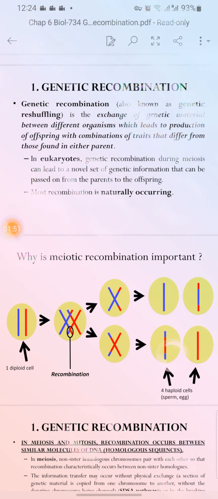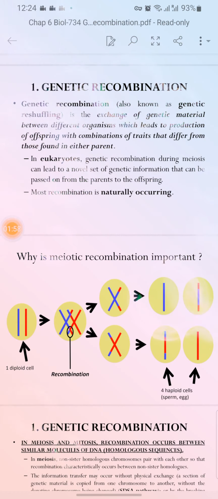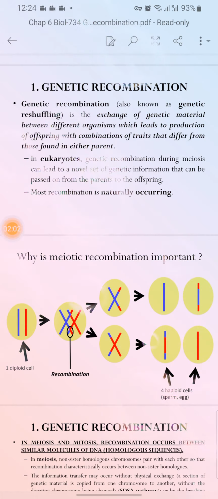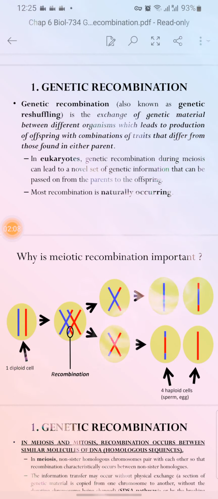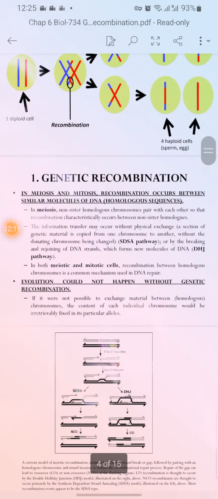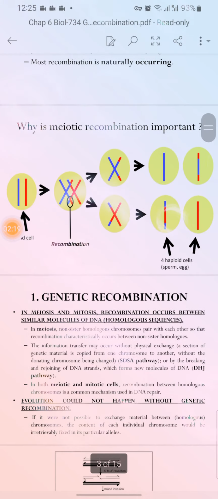Why is meiotic recombination important? Recombination is important, first of all, for the formation of haploid cells, for the new traits, and for new copies and the origination of new traits. These are the reasons that meiotic recombinations are important.